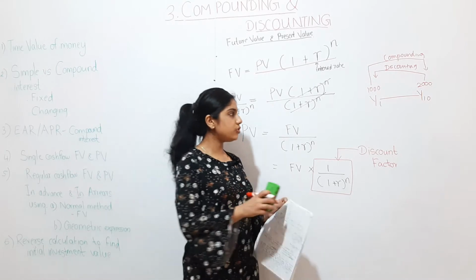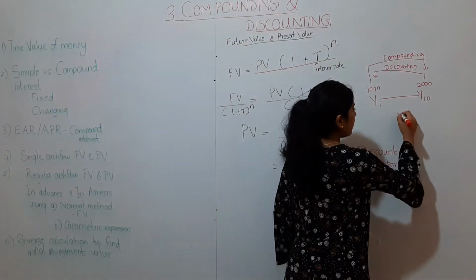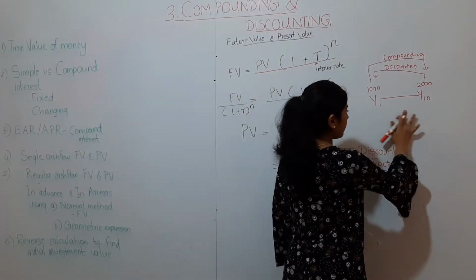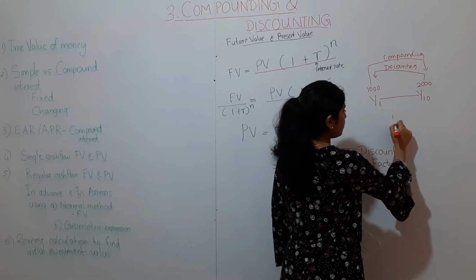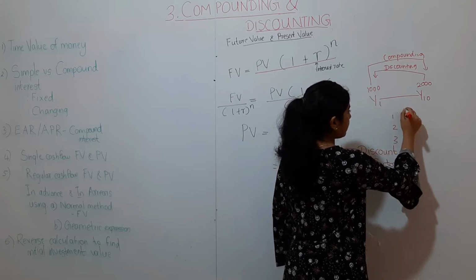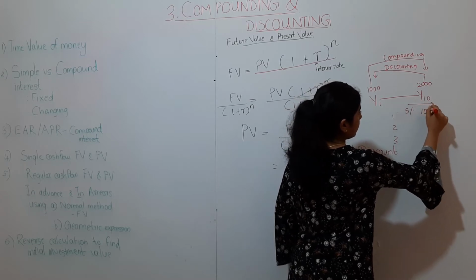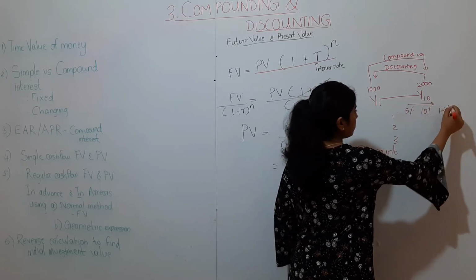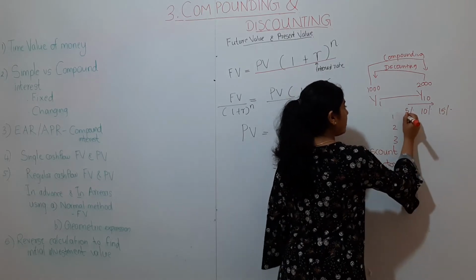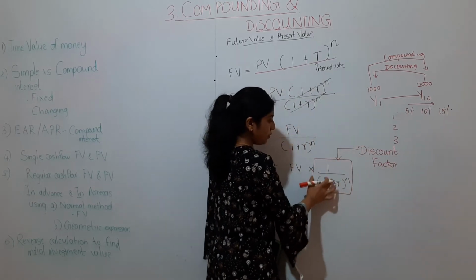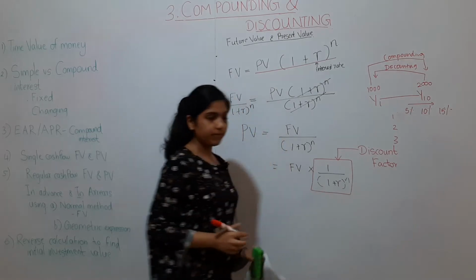Discount factor table, where you have the number of years, like 1, 2, 3 for example, and the interest rates over this side, 5%, 10%, 15% and so on, and you have the value if you insert into this formula.